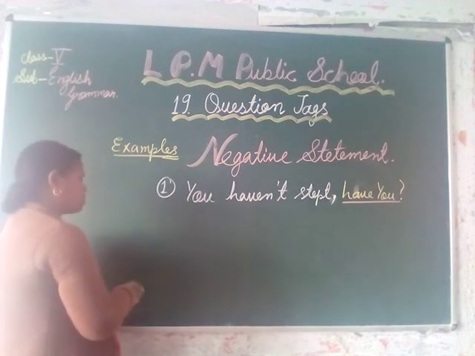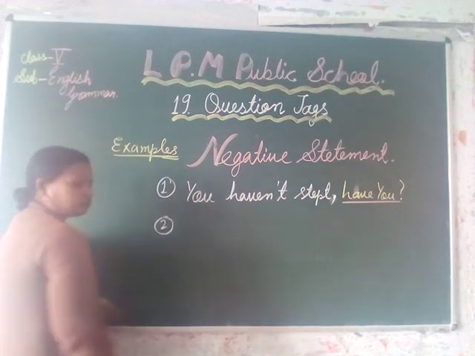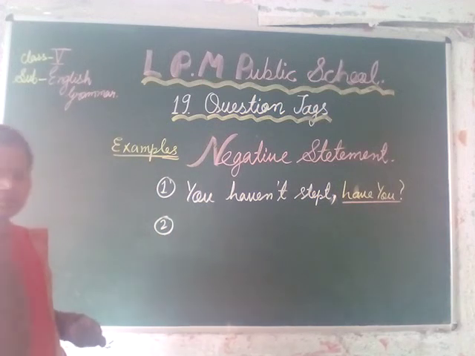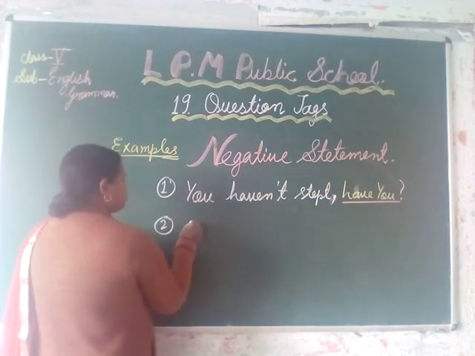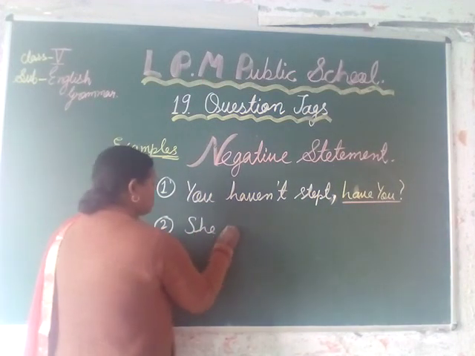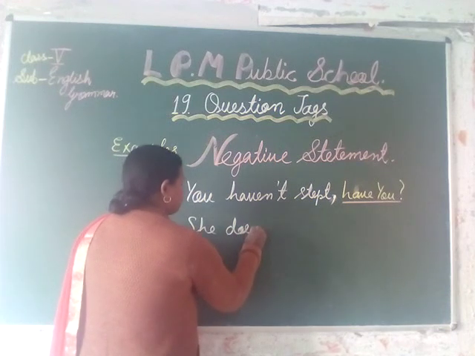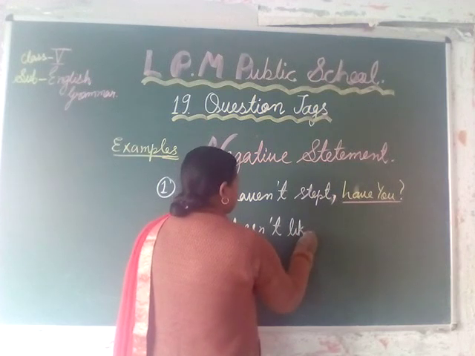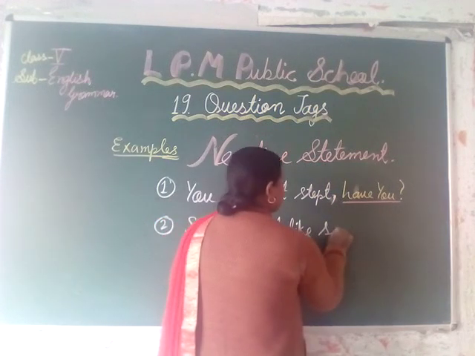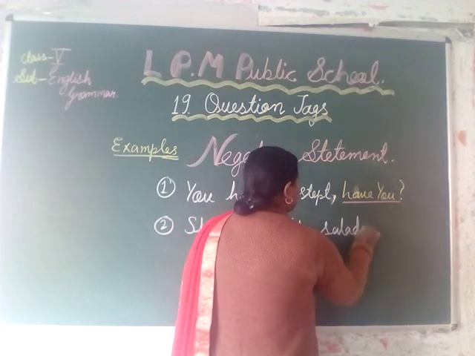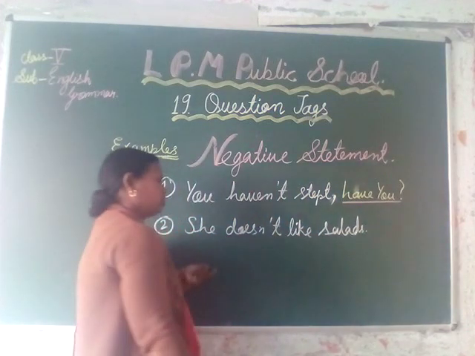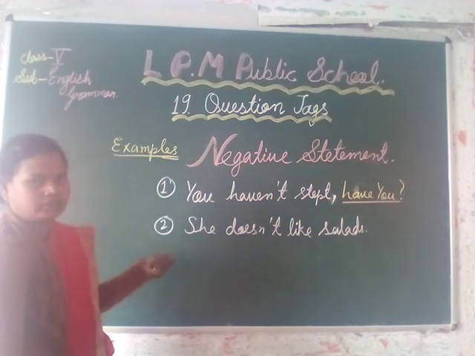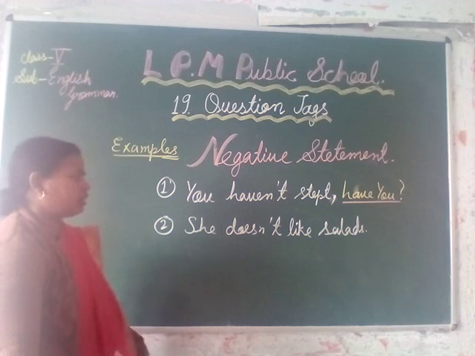Let's see another example. She doesn't like salad. See, does not, or you can say doesn't, like salad. This is a negative statement.